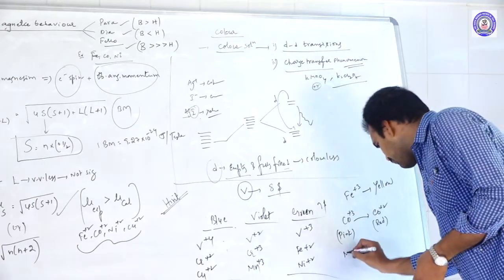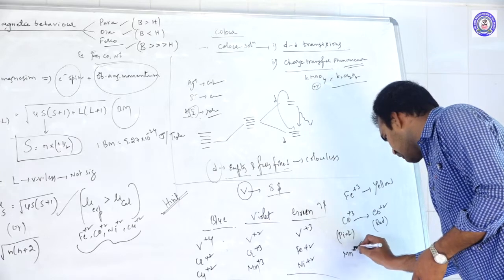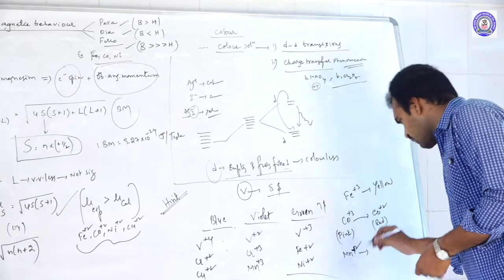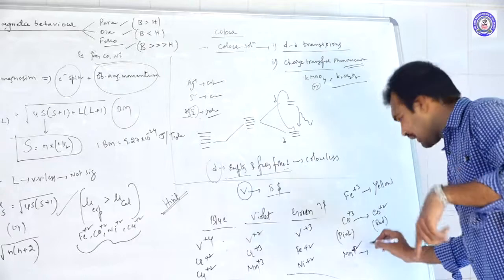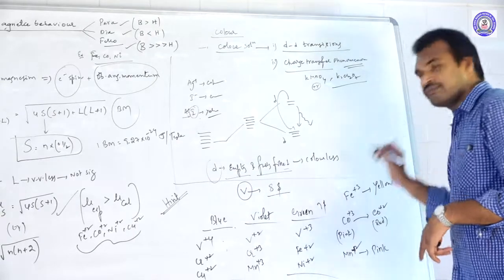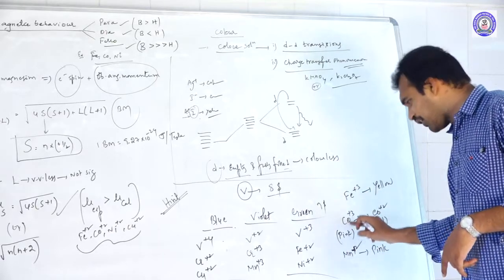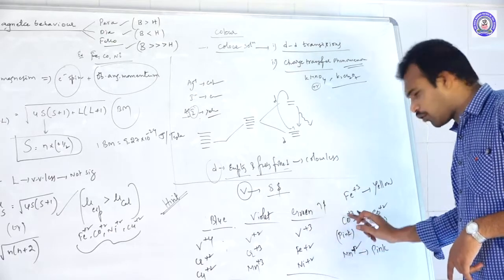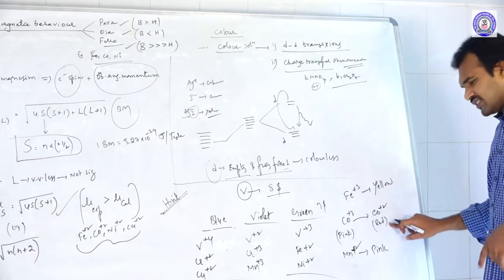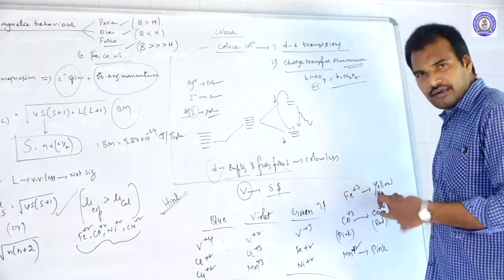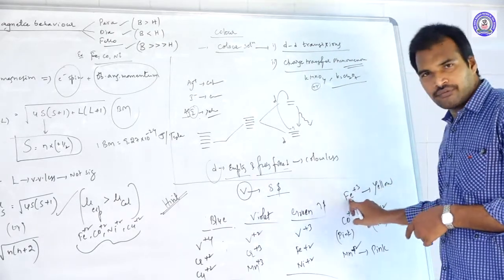And Mn plus 2 is pink, so pink color. Okay, pink Mn, pink Co. And this is red color. Next, dirty yellow means Fe plus 3.